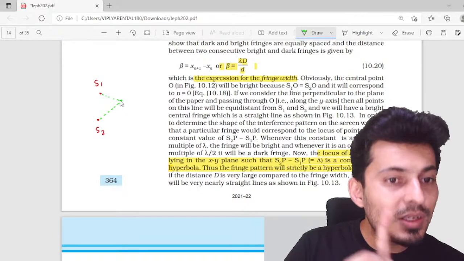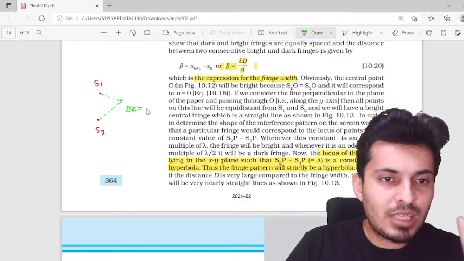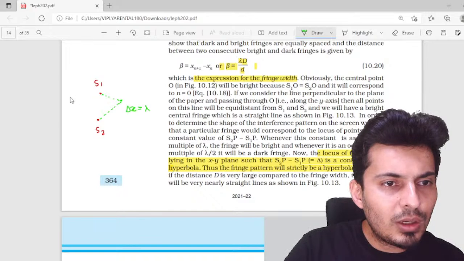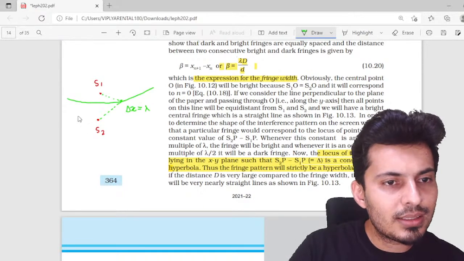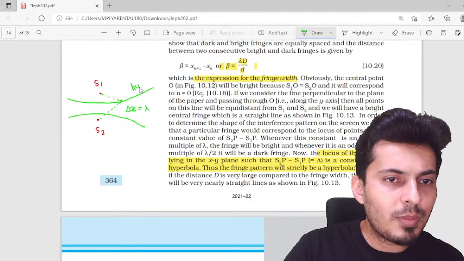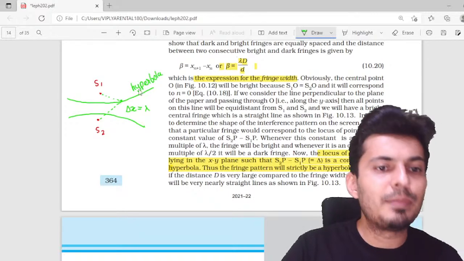Now, the locus of all those points where the path difference is some constant, maybe lambda, if you draw that locus, it will look something like this. This is basically a hyperbola.